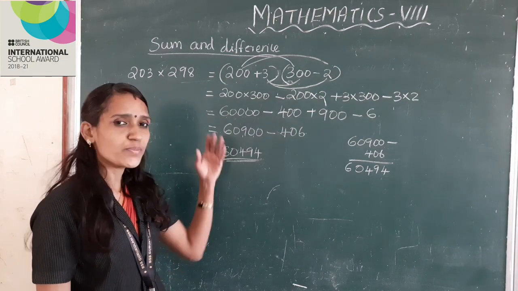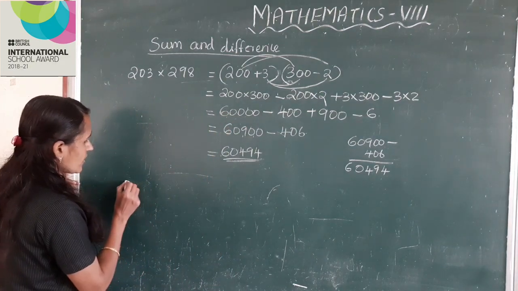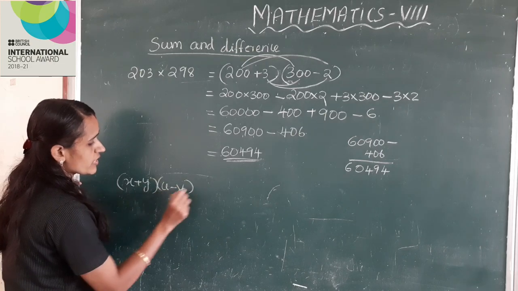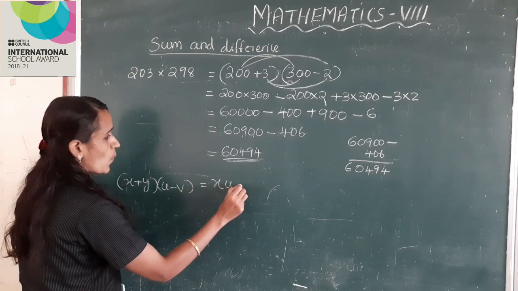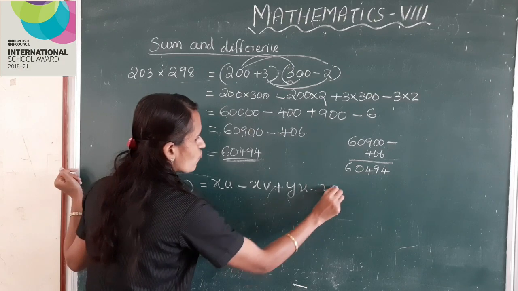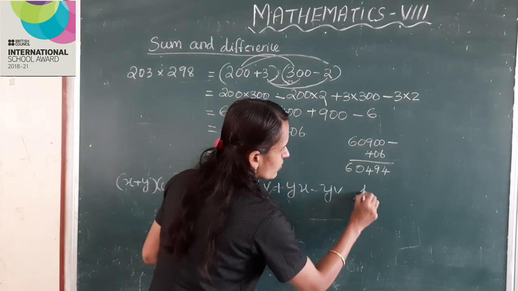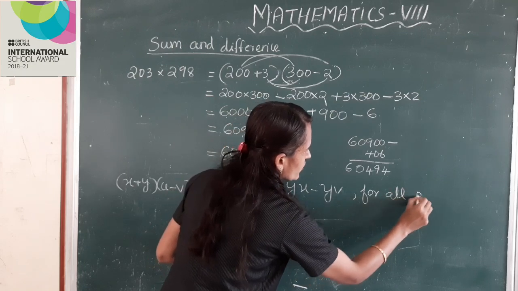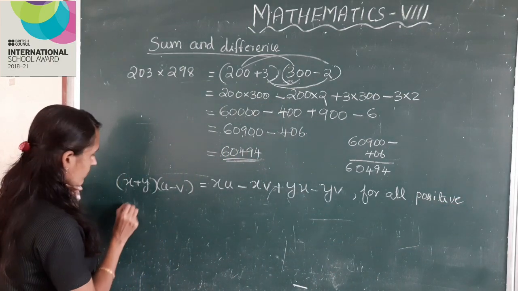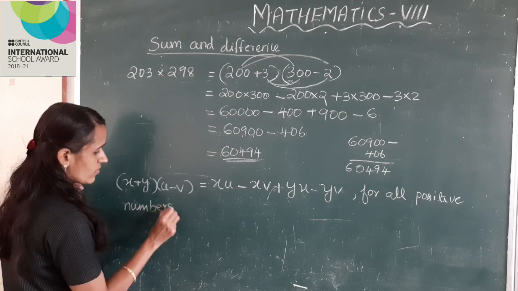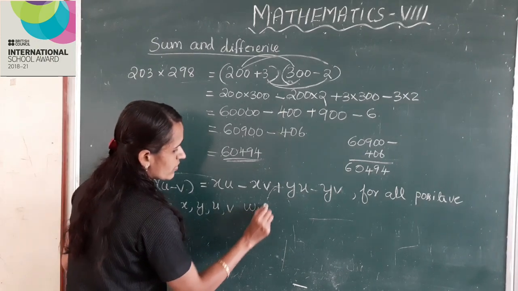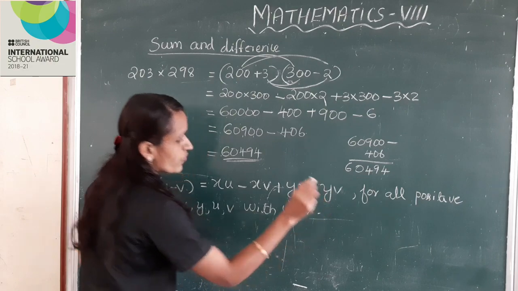We can write the algebraic form of this as x plus y into u minus v is equal to xu minus xv plus yu minus yv for all positive numbers x, y, u, v with u greater than v.